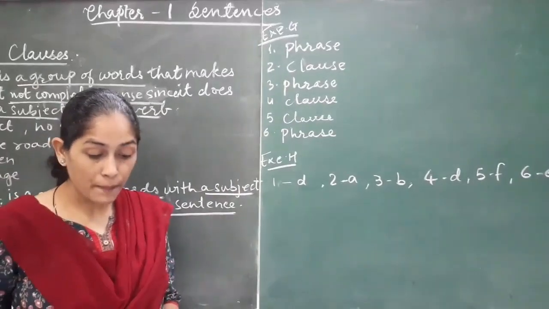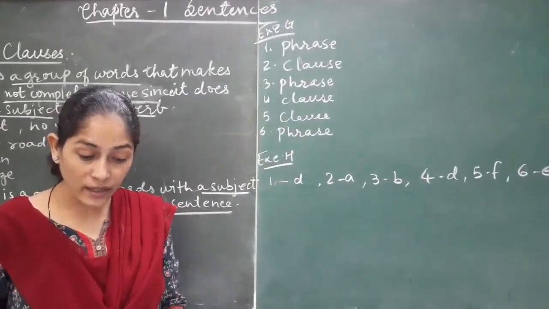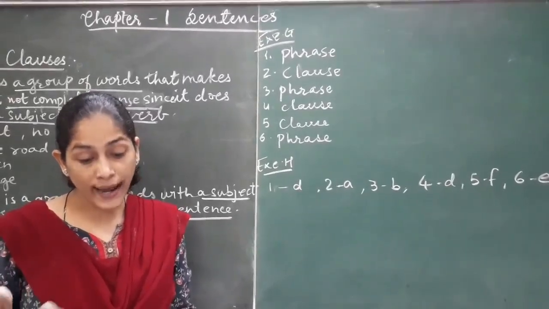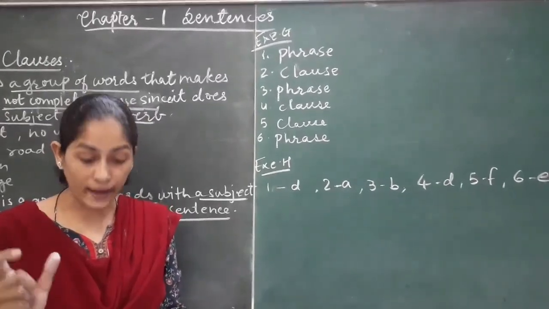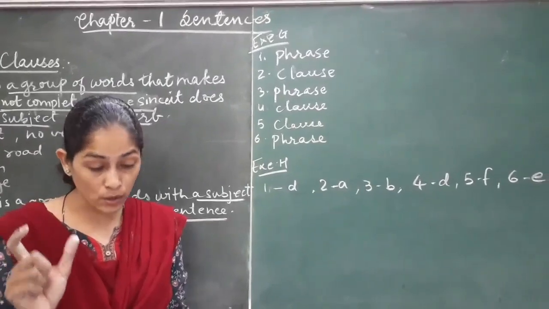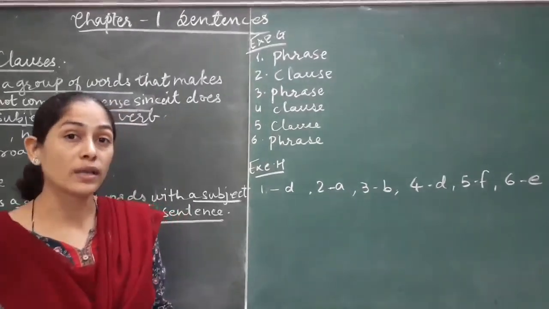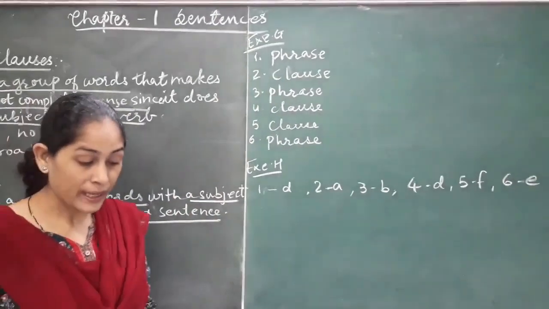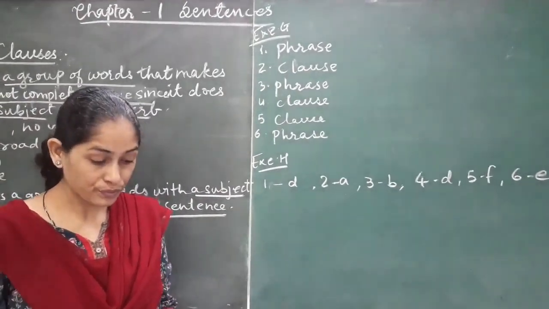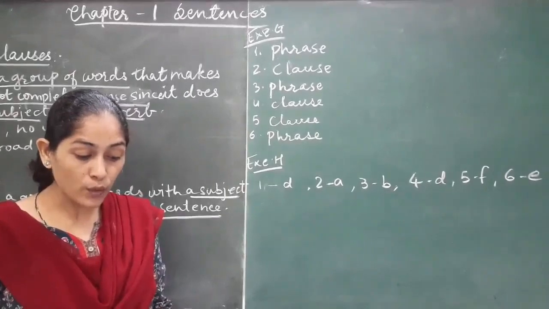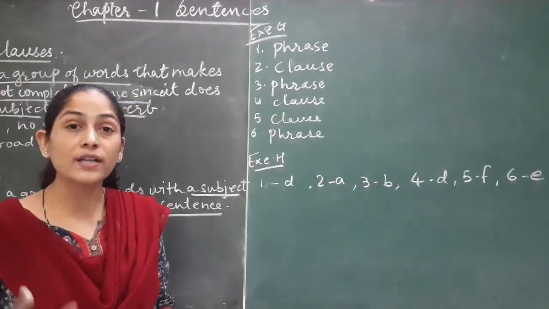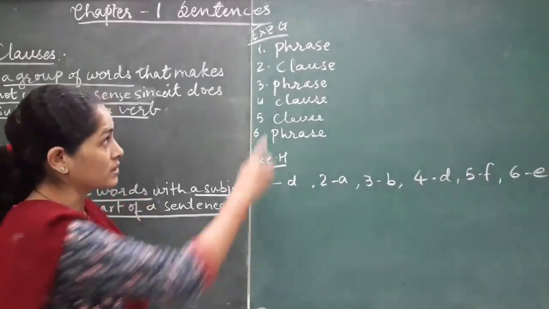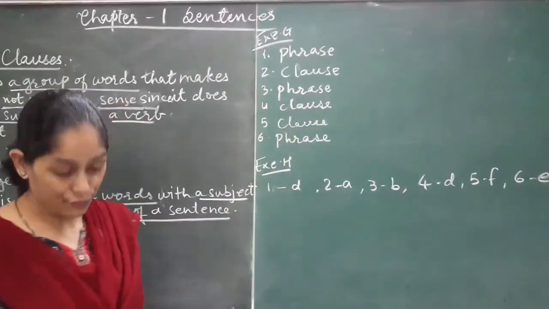The next one, Mary embroidered a handkerchief for her mother. Now here, embroidered a handkerchief that is given in dark black color. Okay, so that group you have to see. Now that is a clause. Embroidered a handkerchief, that is a clause. It has a verb also. The army fought with great courage. With great courage what? No further information about it. So this is a phrase. Answer of third will be phrase.